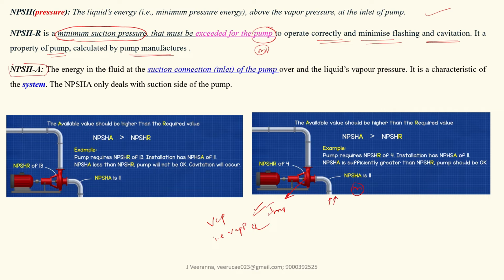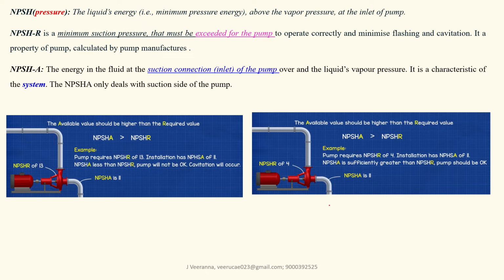Net positive suction head available is the energy in the fluid at the suction or inlet of the pump. Where is the inlet? Suppose this is the water level, and this pump is submerged in it. Now what is the pressure head at the inlet of this pump, so that water can move from the suction up to the impeller?